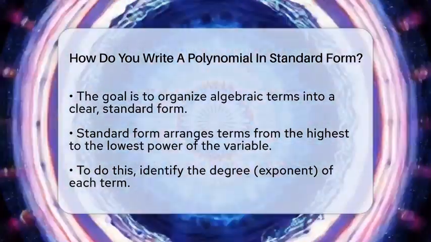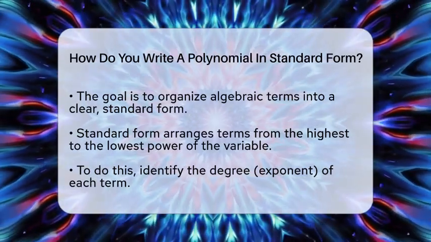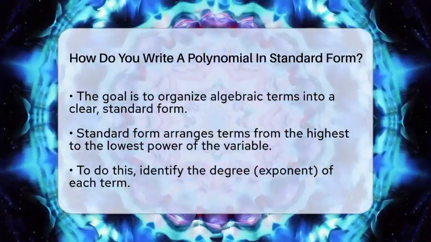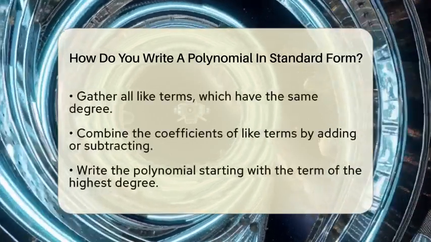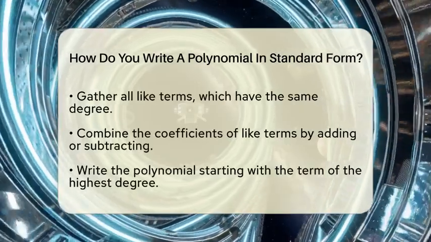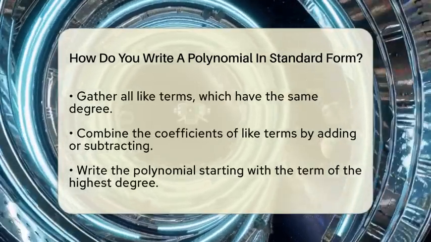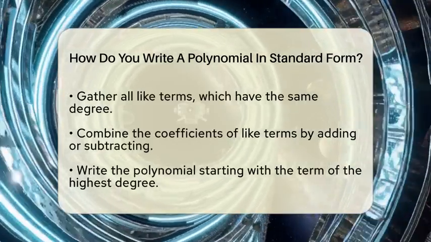First, look at each term and find its degree, which is the exponent of the variable. For example, in the term x cubed, the degree is 3. Next, gather all the like terms, those with the same degree, and combine their coefficients by adding or subtracting. This step simplifies the polynomial and makes it easier to work with.